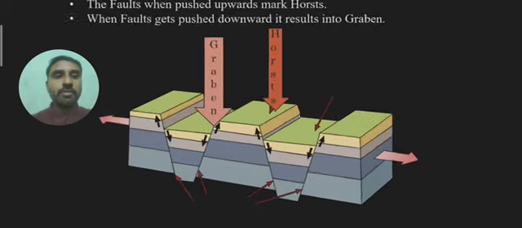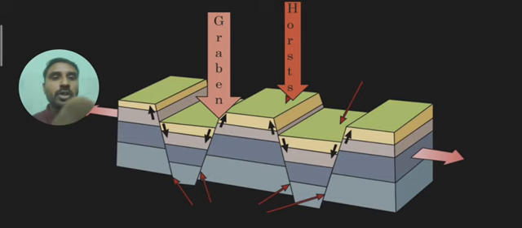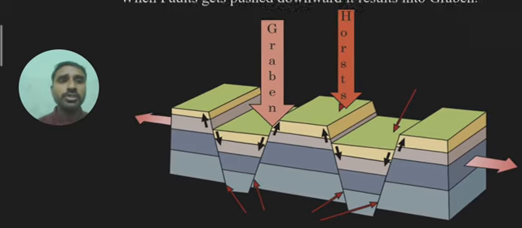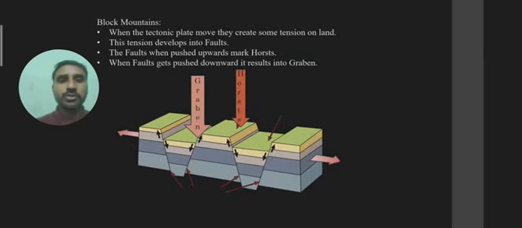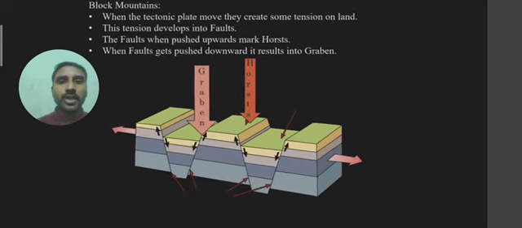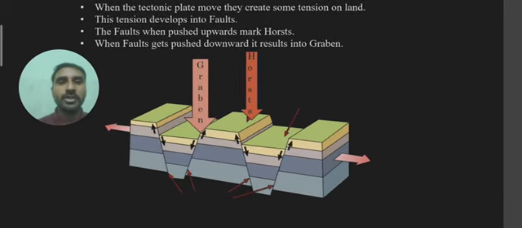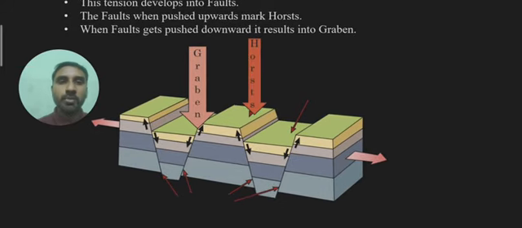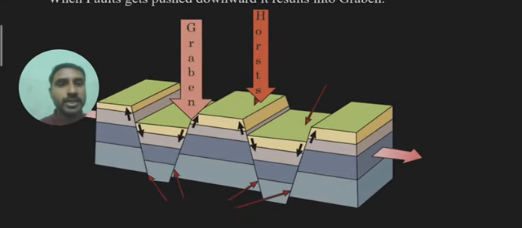See, an example of graben. You are able to see what has exactly happened. This land has gone down because of the sideways movement of the plate tectonics. Now, what about this horst? A horst is the opposite of a graben.